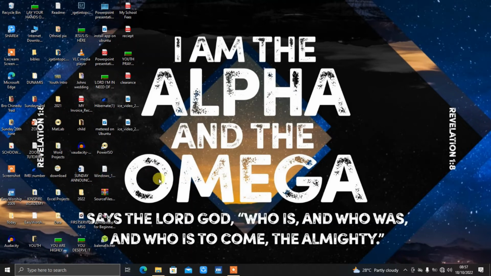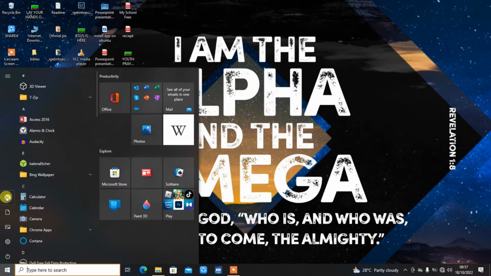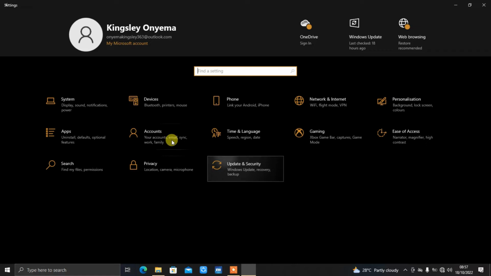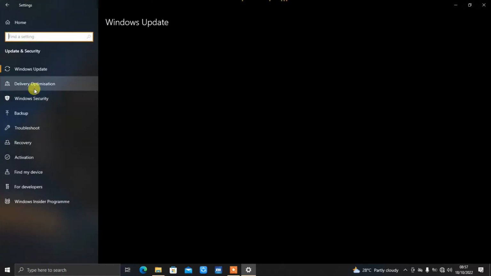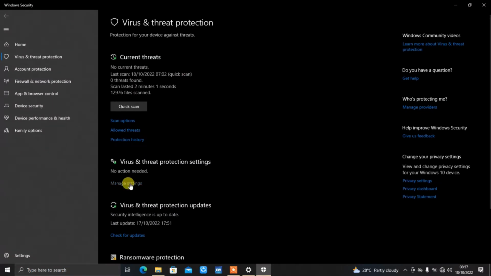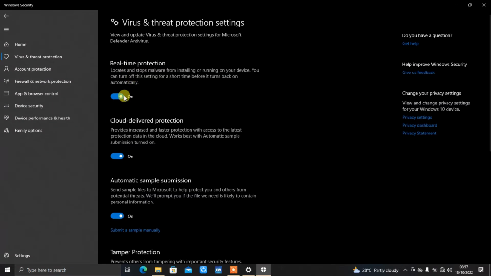Before I install any of my software, I will first go to Windows Defender to turn off my virus protection, so security. Then click on Windows Security, click on Virus and Threat Protection, then Manage Settings, then turn off my real-time protection.